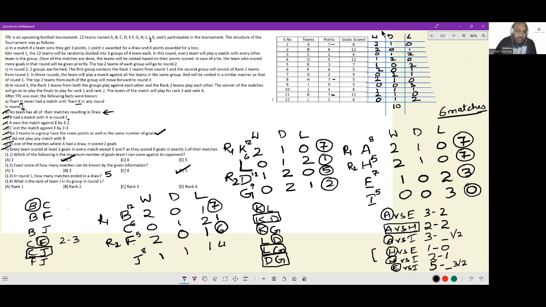Next, what is the rank of Team J in its group in round 1? Rank 1 and rank 2 were identified. J was at 0.4, so it should be rank 3 in its group in round 1. So it should be option C. And that is the entirety of this question.